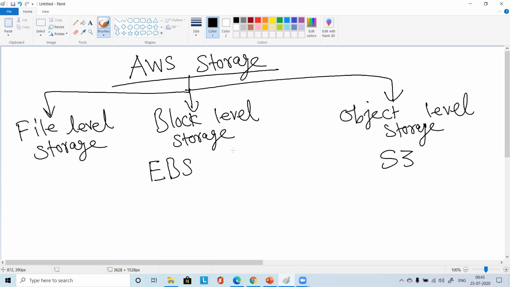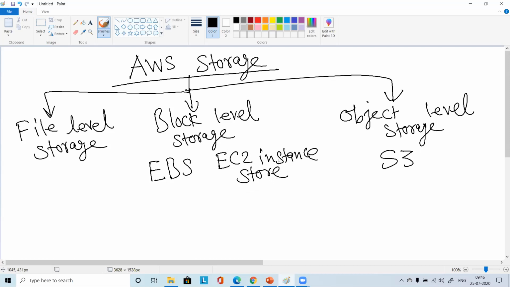And there is one more. You might have seen that ephemeral. Whenever you try to shut down your Windows instance, it was coming like whatever data is there on ephemeral storage will be lost. Anybody remembers that? Yes. So that ephemeral thing is called EC2 instance store. I think last time I had tried to show it to somebody, right?